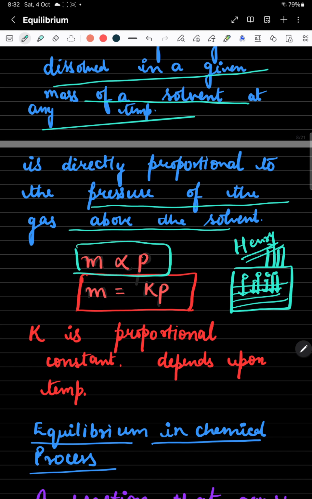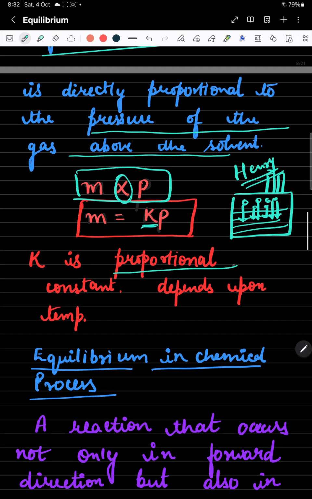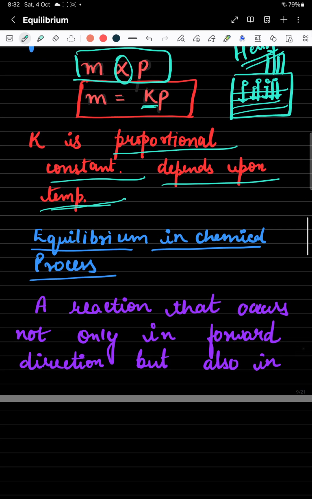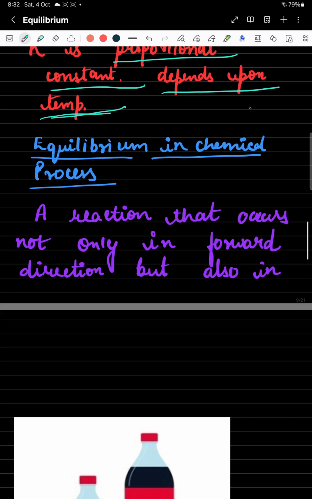M equals, you will remove the proportional sign, so proportionality constant K will be there. M = KP. K is the proportionality constant, and it depends upon the temperature. So the mass of gas dissolved in the given amount of solvent will depend upon the pressure. The more pressure you apply on the gas, the more the mass of the gas would dissolve in that solvent. Okay, that was Henry's law.